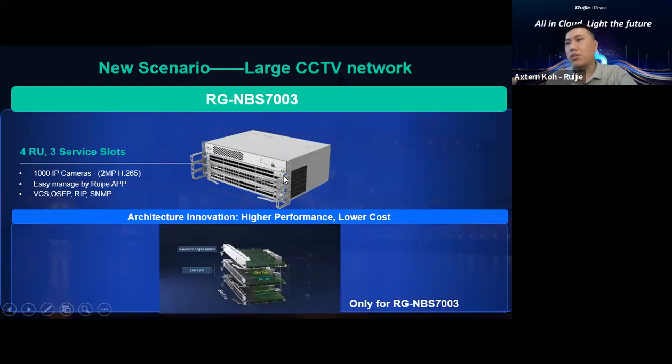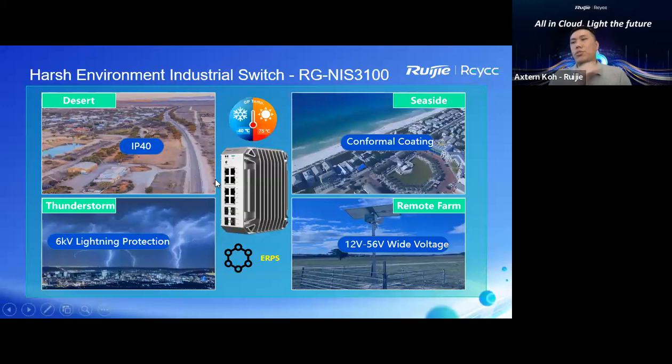Okay, this model can be used as a distribution layer, even though it can be in the core layer as well. And next I'm going to show you our industrial switch, which will be released, I think, soon.